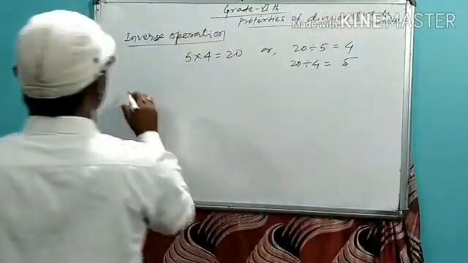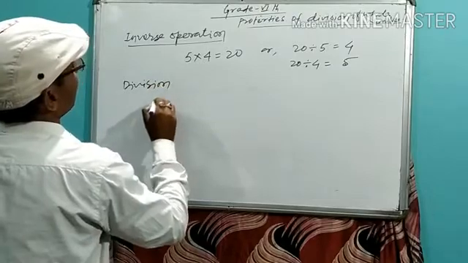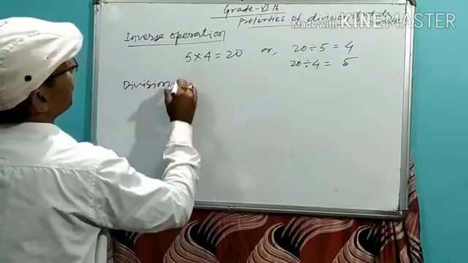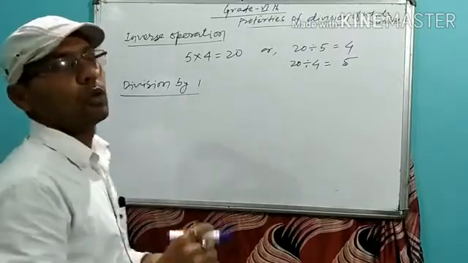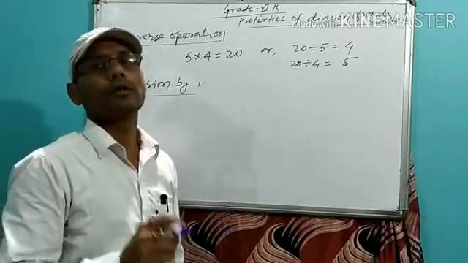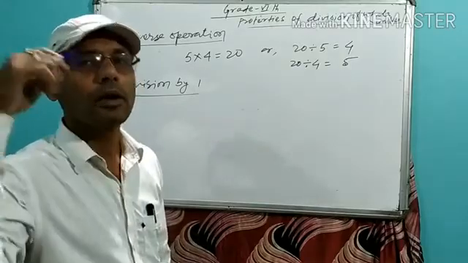Now, division by 1. Any whole number divided by 1 gives the number itself.